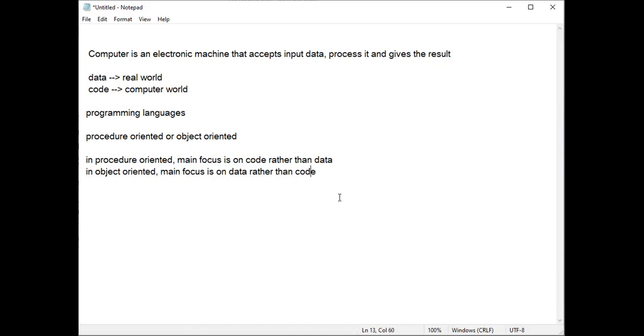By remembering these two concepts, we have to read object oriented programming. So let us remember this one: main focus is on data rather than the code. In the further topics, I will elaborate about the data part, and the code part also. By remembering this sentence, we will read all the object oriented concepts which we come across in the Java language.